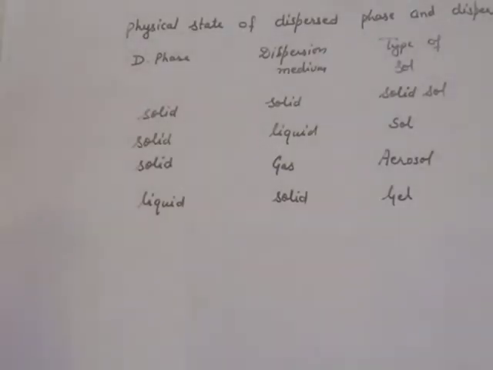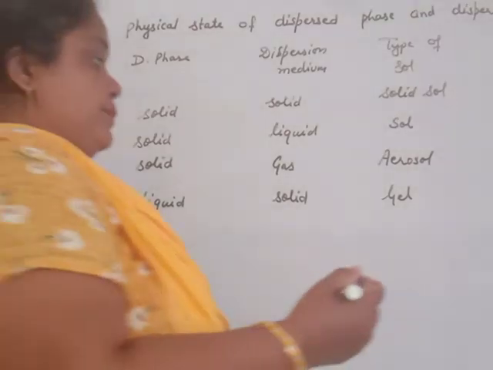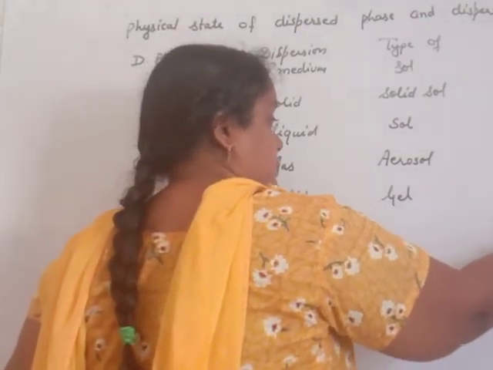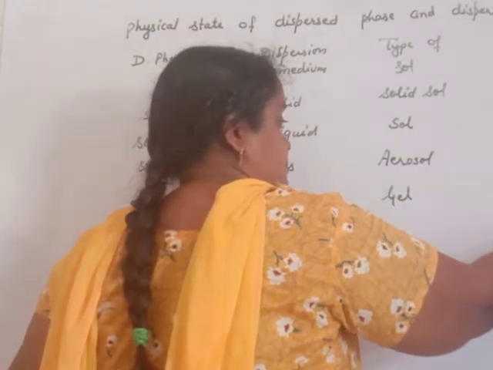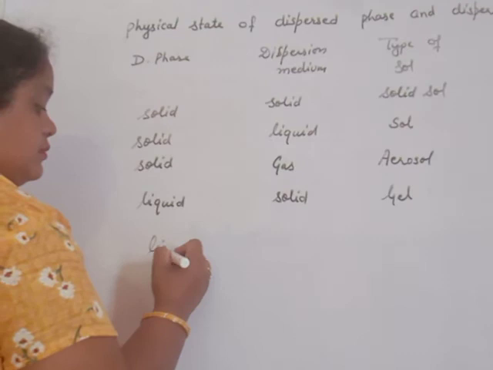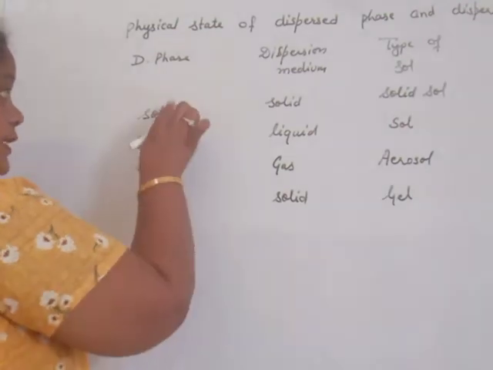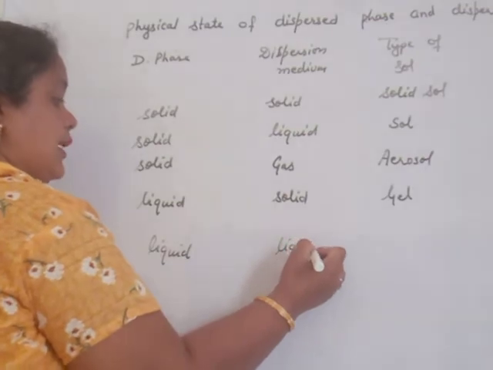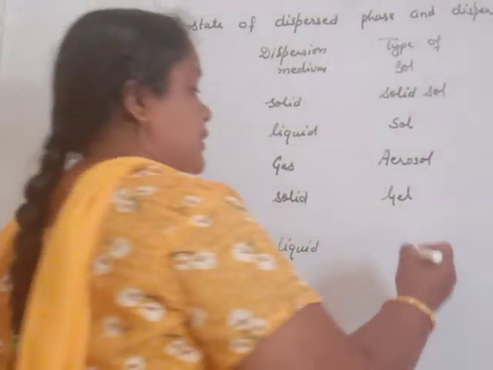Examples, cheese, butter, etc. When the dispersed phase and dispersion medium both are liquid, then it is known as emulsion.